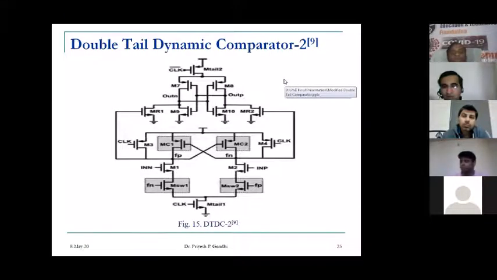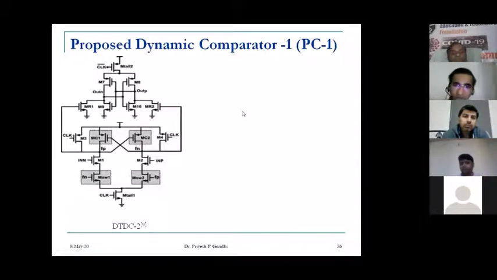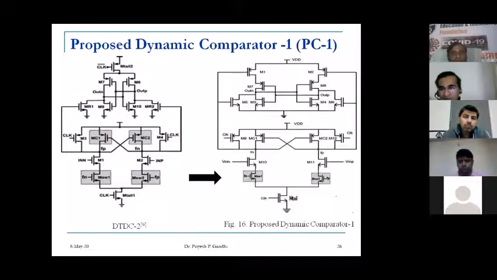Now we come to how we arrived at the proposed architecture. We took one architecture as a reference, and we did many iterations on how this circuit is going to work. By making some changes, doing mathematical analysis, simulation, and Monte Carlo analysis, we found out which comparator is more stable against parameter variation and which suits the specification best.